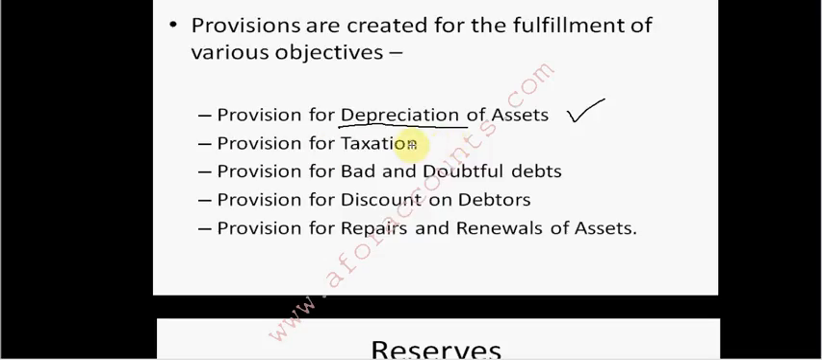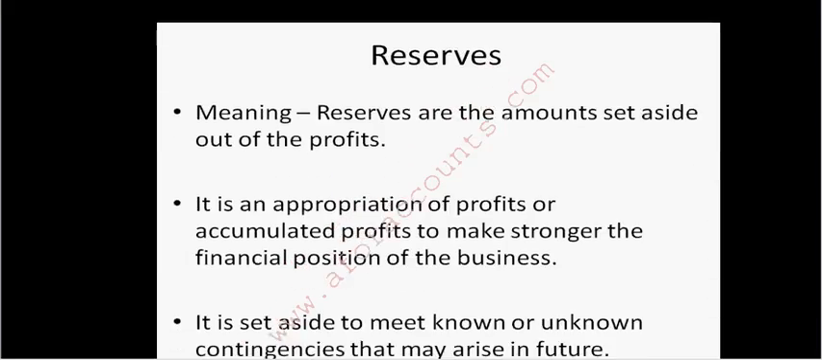Provision for taxation. So I know that I have to pay taxes, so better make a provision. Provision for bad and doubtful debts. I know that debtors are going to turn bad, some of them will not pay, so better make a provision right now. Provision for discount on debtors. Some debtors have to be given discount, they will not pay in full, so make a provision for that. Provision for repair and renewal of assets. Something or the other in assets keeps needing repairs and renewals, so better keep a provision.